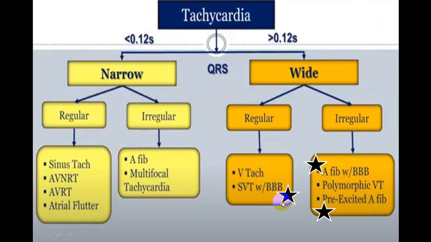These three stars show you that this is supraventricular, that is SVT with bundle branch block, atrial fibrillation with bundle branch block, and pre-excitation with atrial fibrillation, or what we call a rapid rate. These three varieties will have broad complex supraventricular tachycardia. So this is another way.